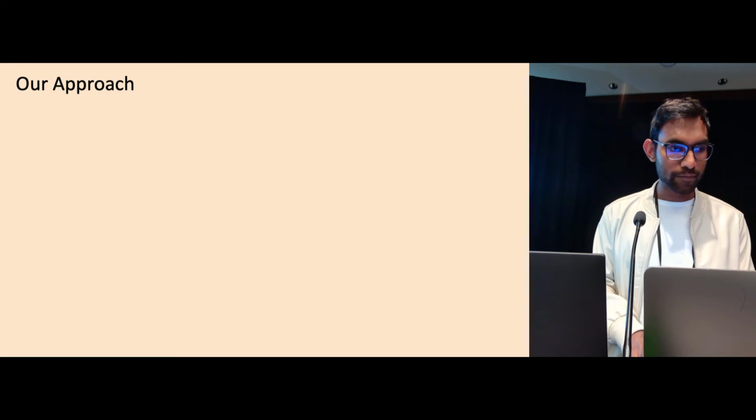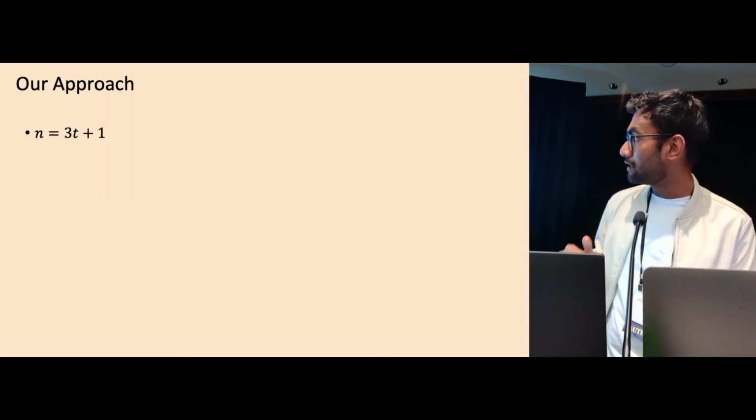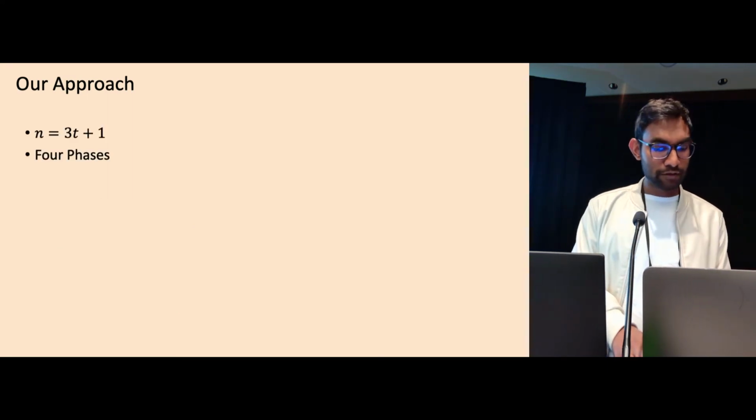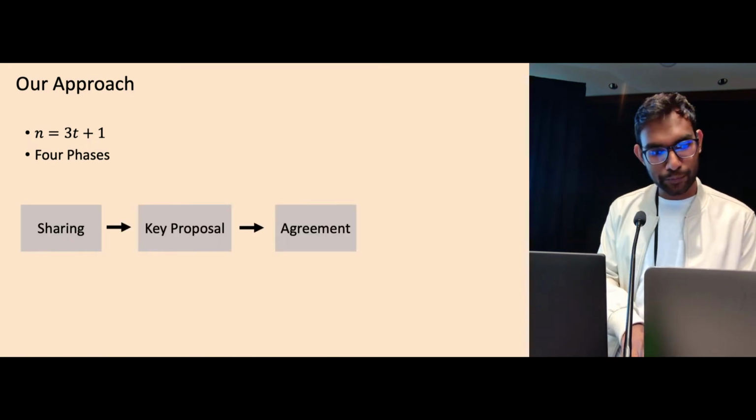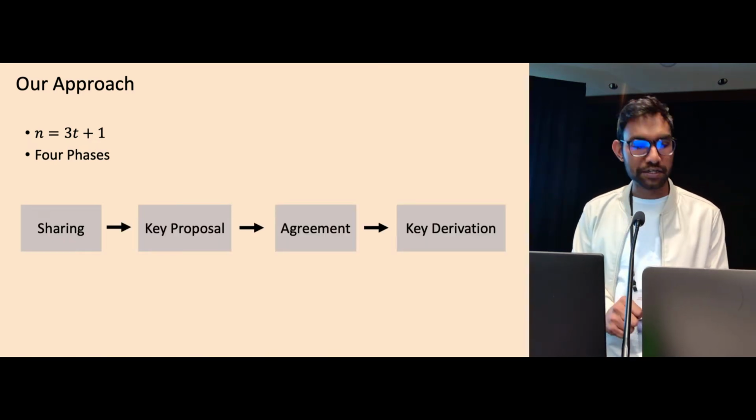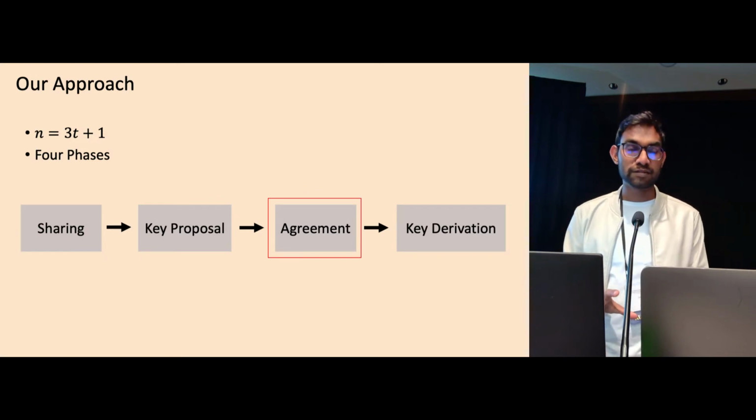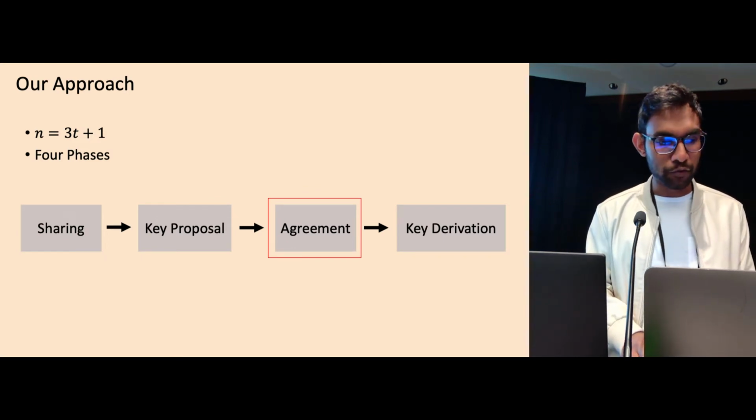So this is our approach in general. We have n equal to 3t plus 1. We have four phases again: sharing, key proposal, agreement, and key derivation. I'll mostly focus on the agreement phase because that's the most interesting part of our protocol.